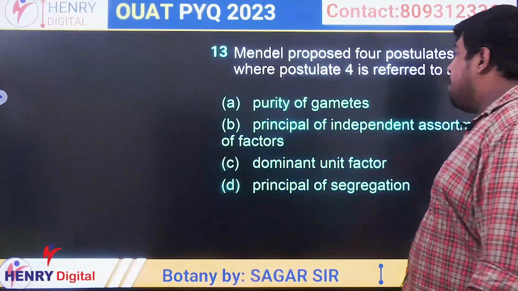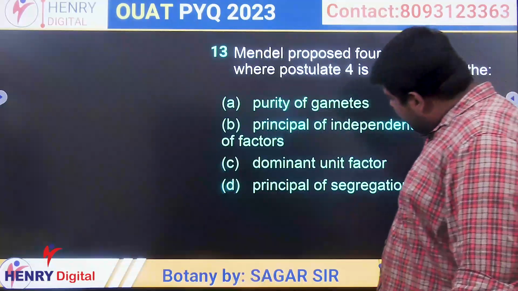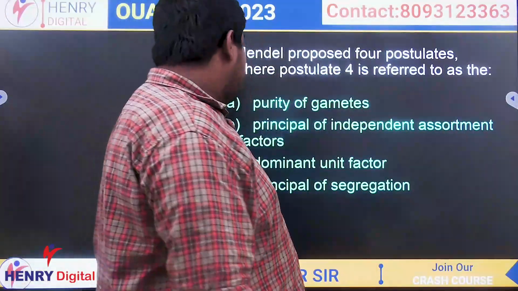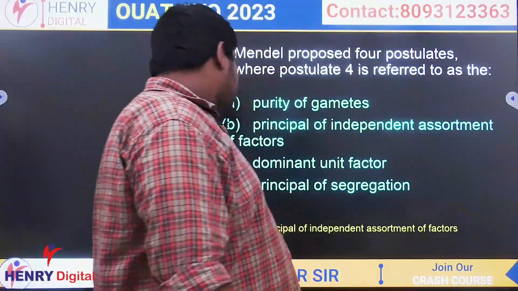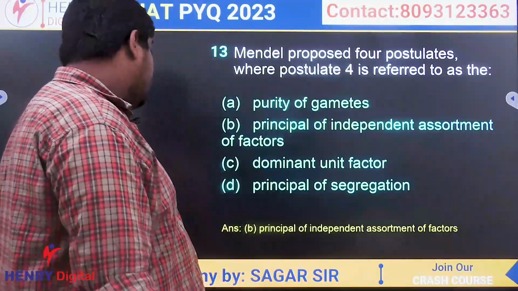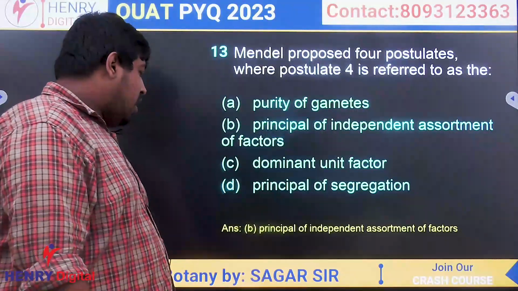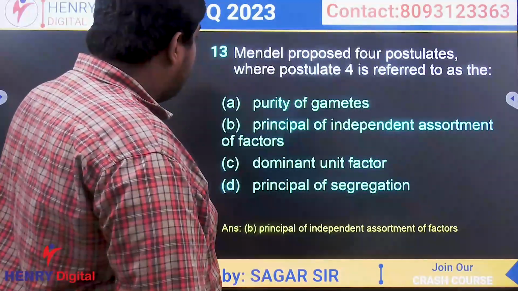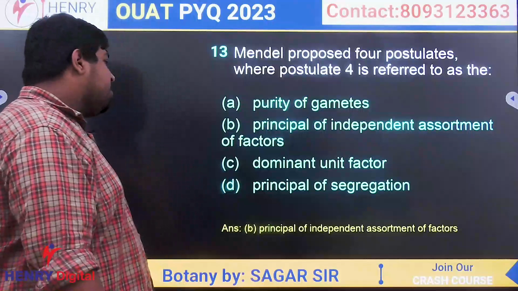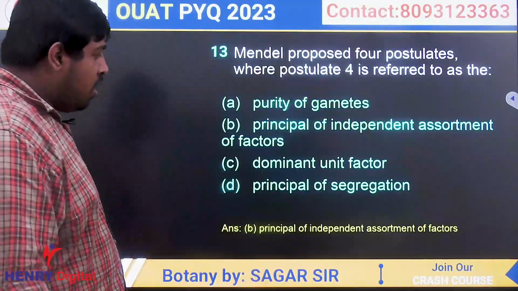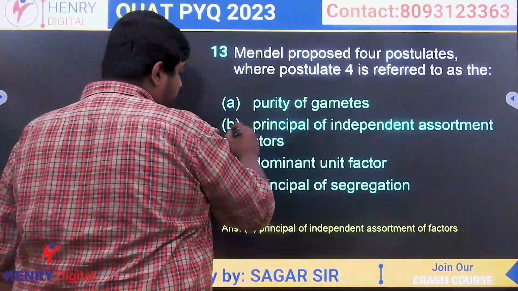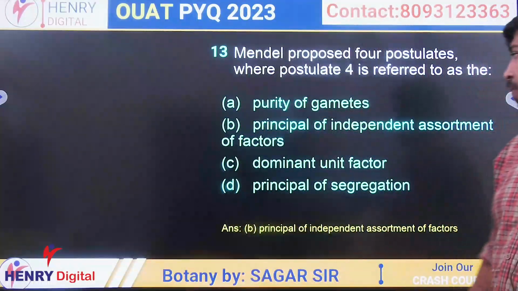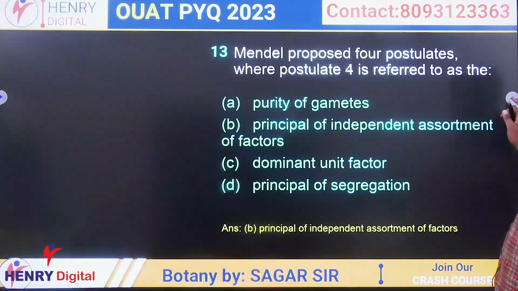The next question was, Mendel proposed four postulates, where postulate 4 is referred to as the one is your purity of gamete, another is your principle of independent assortment of factors, third is your dominant unit factor, fourth is your principle of segregation. Actually, that fourth postulate he derived from the second cross, that is the dihybrid cross, and it is called principle of independent assortment of factor.